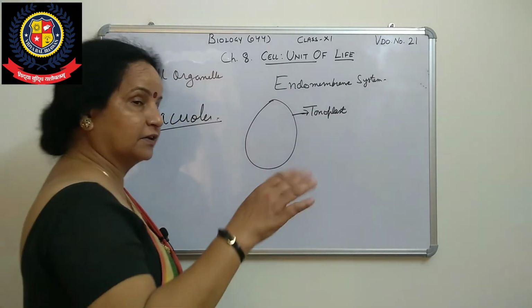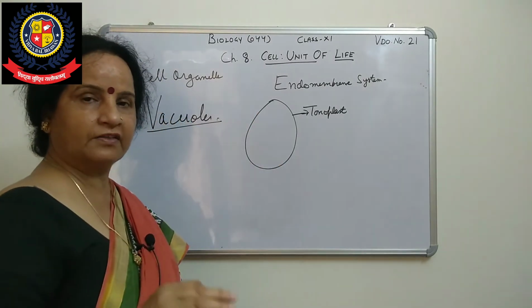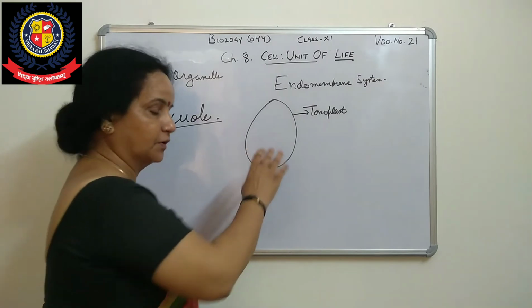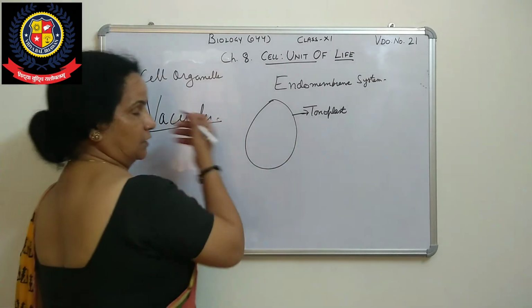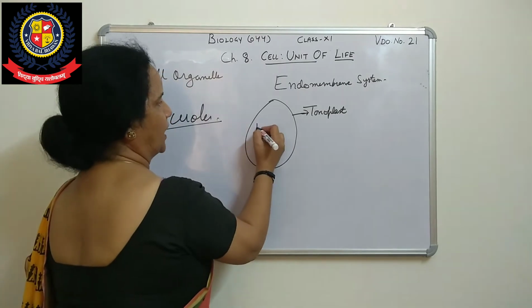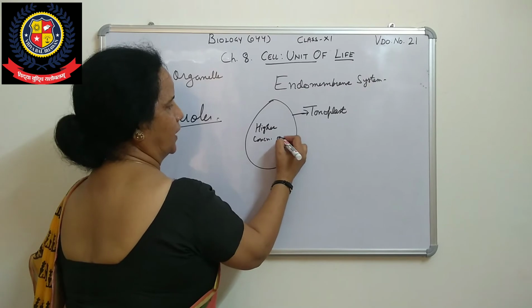The result is that inside this vacuole a very high concentration of ions is present, because of this type of transport, because they are absorbing all these. So there is always a higher concentration of ions.